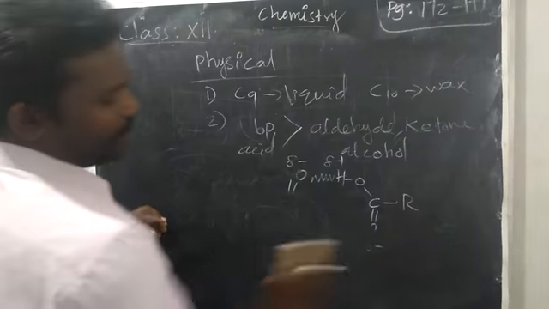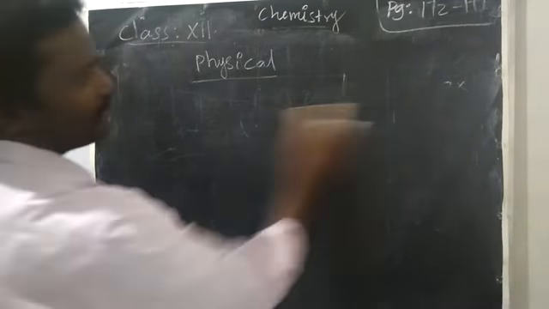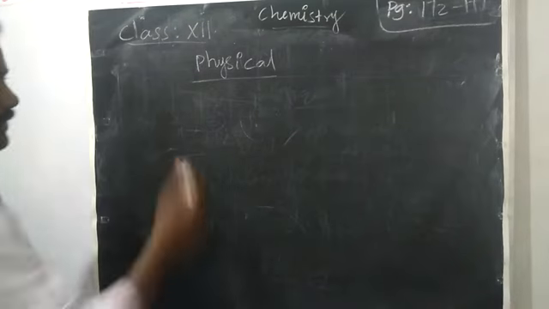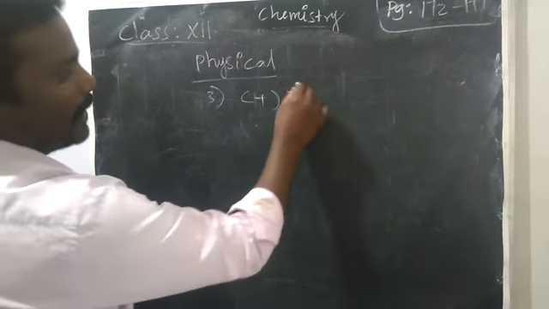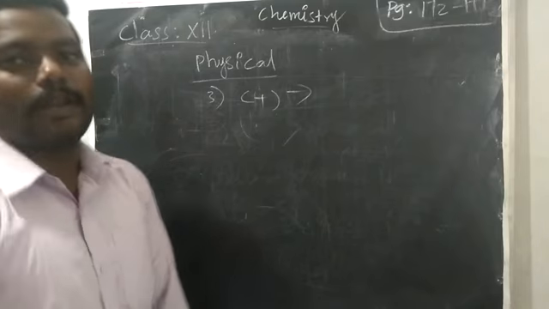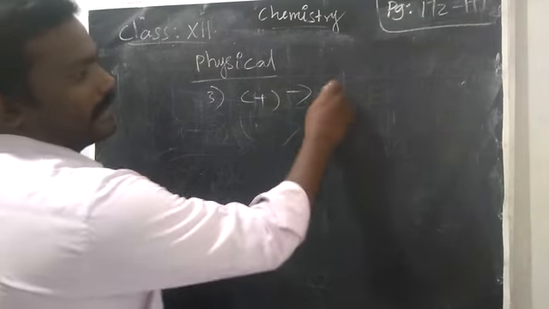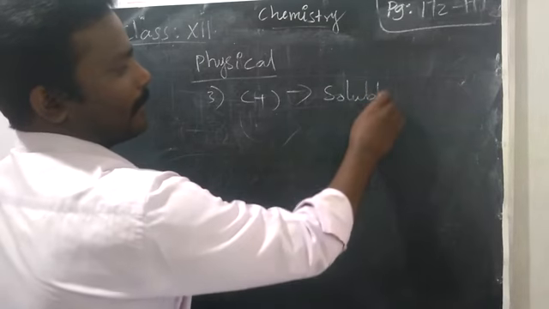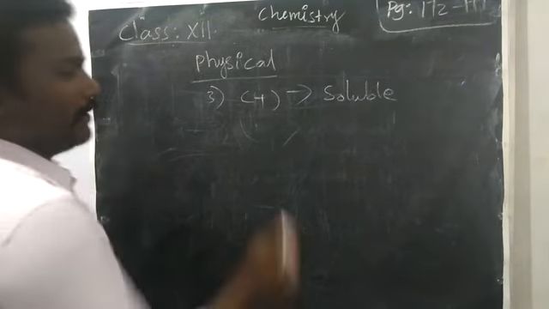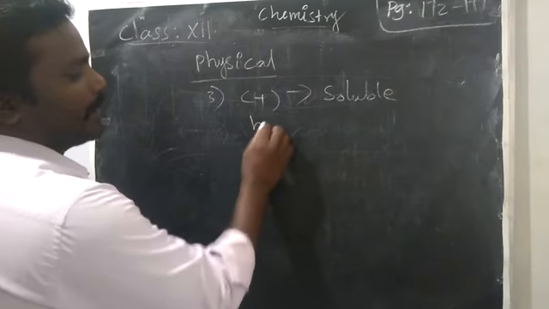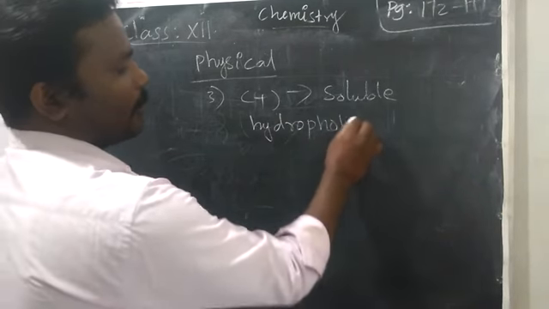Next, the third physical property: carboxylic acid is less soluble in water. For example, acids with up to 4 carbons are easily soluble in water because of hydrogen bonding, but acids with more than 4 carbons are insoluble in water because of the hydrophobic nature. What do you mean by hydrophobic?